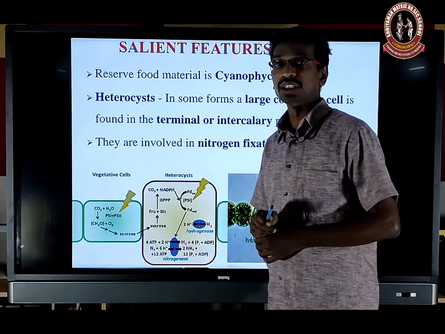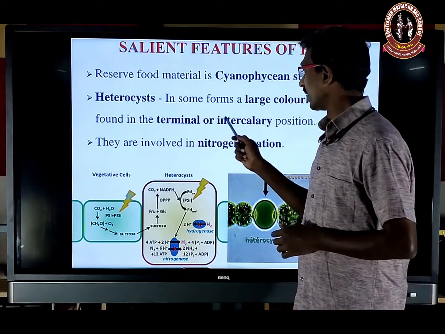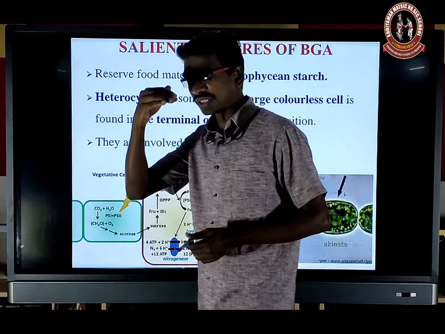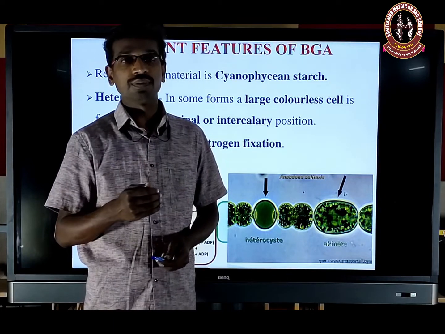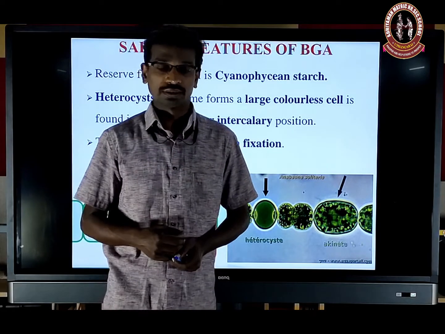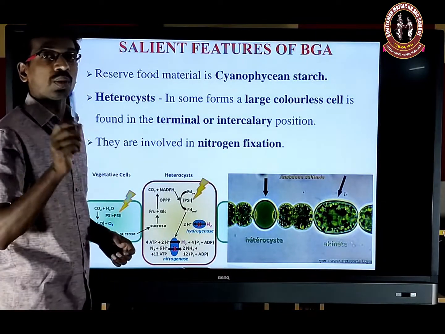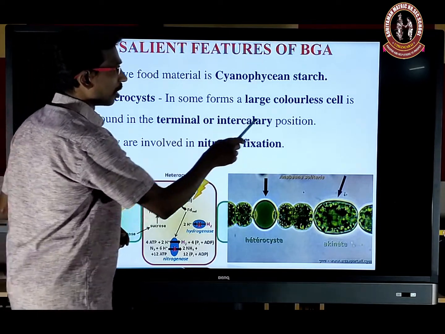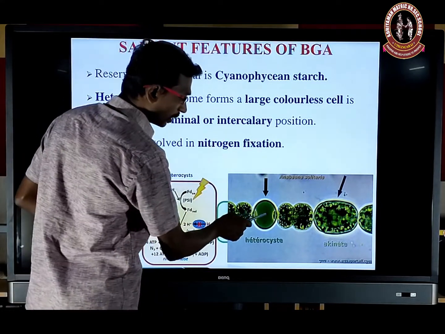And the heterocyst. What is the heterocyst? It is a modified, large colorless cell. It is found in the terminal or intercalary position. It is mainly involved in nitrogen fixation. Previously we discussed the symbiotic association in Anthoceros, Azolla, aquatic forms, and lichens. So some forms of cyanobacteria are associated with the higher groups of plants, and they fix nitrogen due to the presence of the heterocyst. So what is the heterocyst? It is a large colorless cell, present either in the terminal region or the intercalary region.